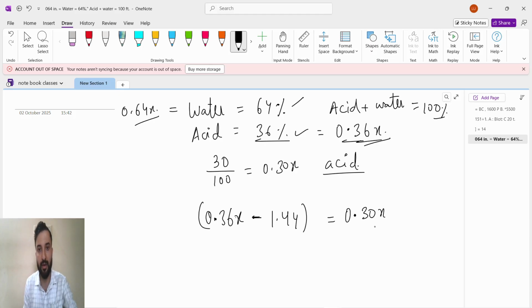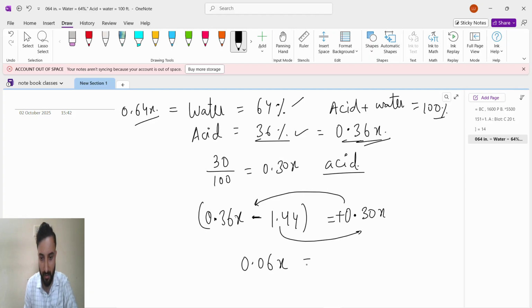Finally we get 0.30x. So the x terms will go to one side. 0.36x is positive, and this 0.30x is positive, so when it goes to this side it becomes minus 0.30x. We get 0.06x equals minus 1.44, and this will go to the other side and become plus 1.44.